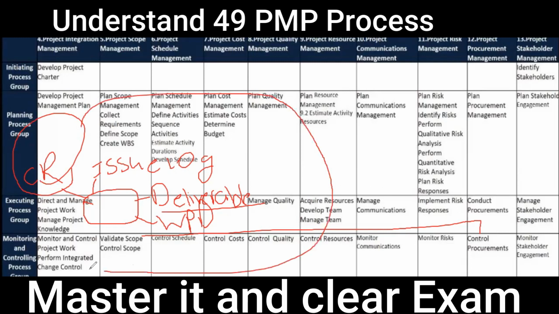Brother, all the change requests will be produced in the majority of the processes, wherever they are produced. They will go to perform integrated change control. Now focus on the word: perform means do, integrated means combining, checking, combining all the things, change control.